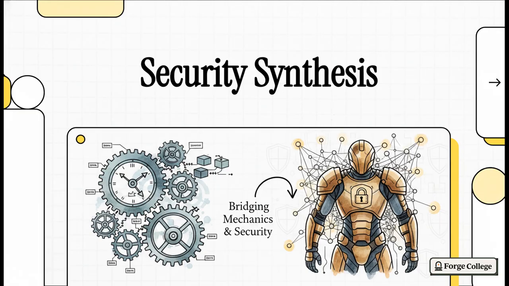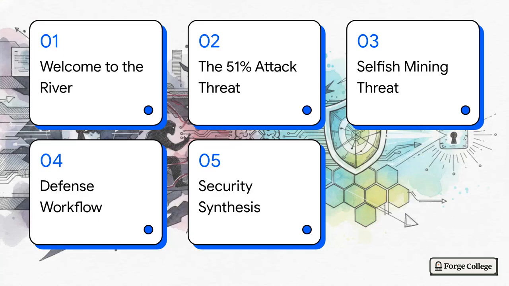The title of today's lesson is Security Implications in Synthesis, and we're going to bridge those raw blockchain mechanics with real-world security outcomes. I mean, how does a totally decentralized network actually stay safe without a boss or central authority? That's exactly what we're going to unpack right now. Okay, let's dive right into this.